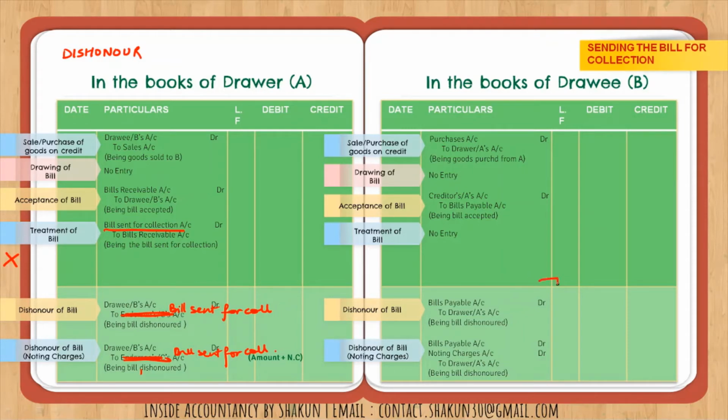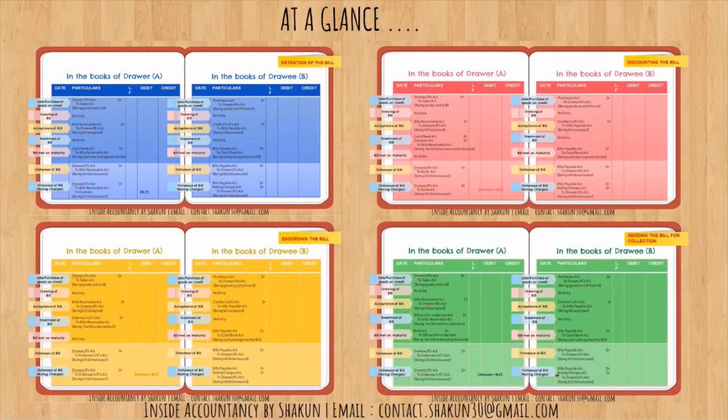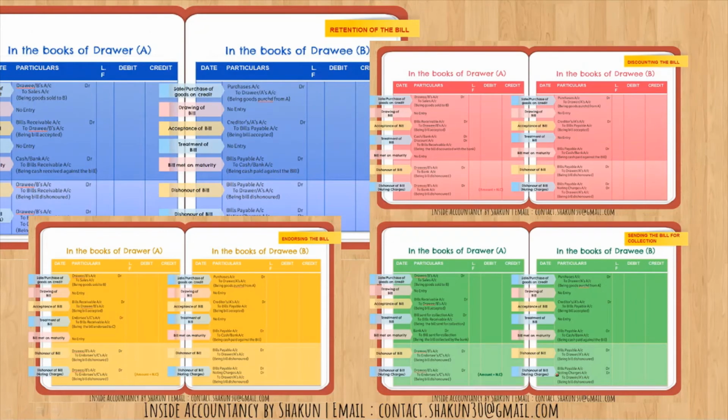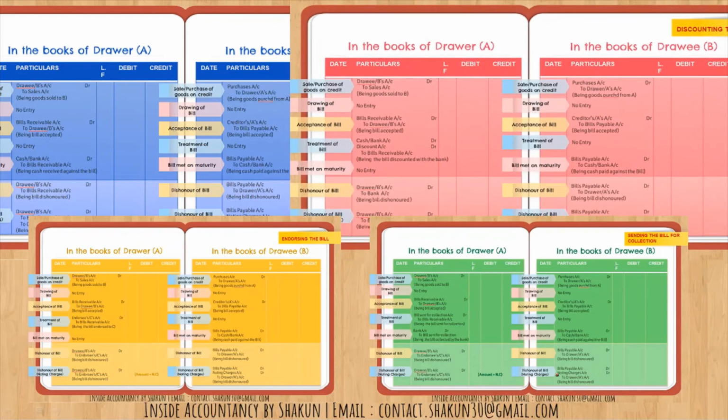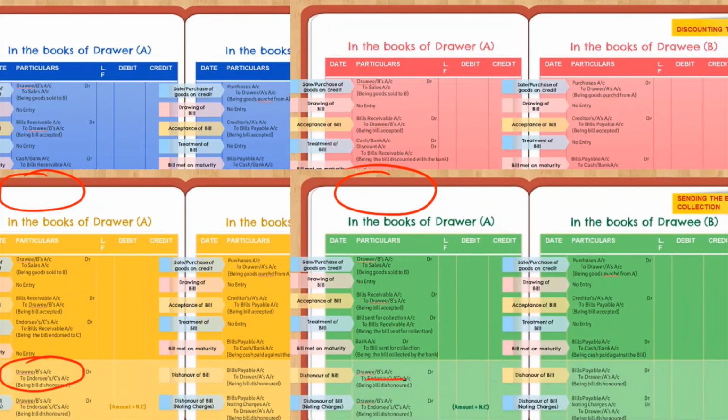In the books of the drawee, as you can see, the same entries are being passed. Now, before we take an example, let us look at it at a glance. As you can see, these were the entries which I just discussed with you. In the first one, the entry was drawee to bills receivable in case of retention. In case of discounting, it is drawee to bank. In case of endorsement of the bill, again, drawee to endorsee. And in case of sending the bill to the bank, we have drawee to bill sent for collection.